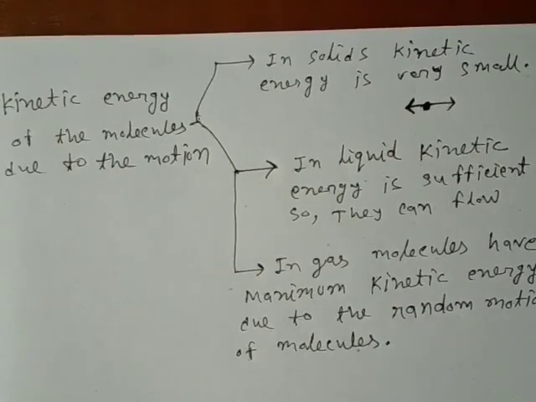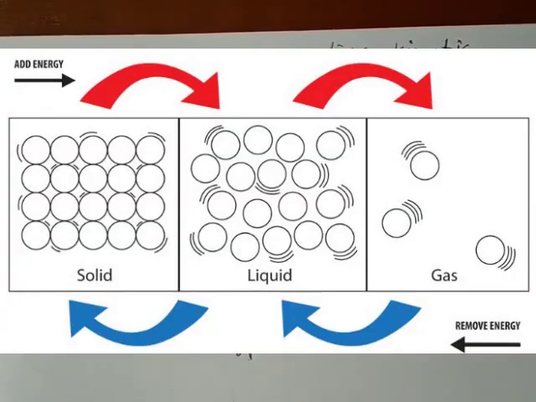Now kinetic energy is very small in case of solid, very large in case of gas, and the kinetic energy is somewhere in between gas and solid in case of liquid. Now I am going to the concept of change of state. Why does the state change?